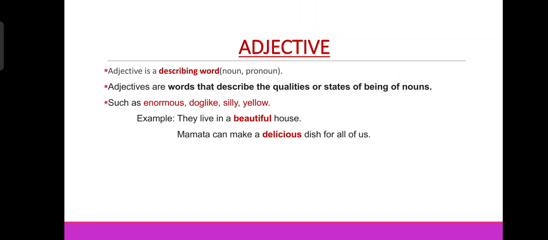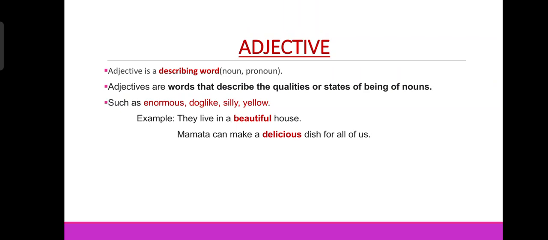Example, they live in a beautiful house. Here beautiful is highlighted, so beautiful is an adjective here. How? Because it describes the house. House is a place, the name of a place, so here house is a noun. When we say house, that means any kind of house.